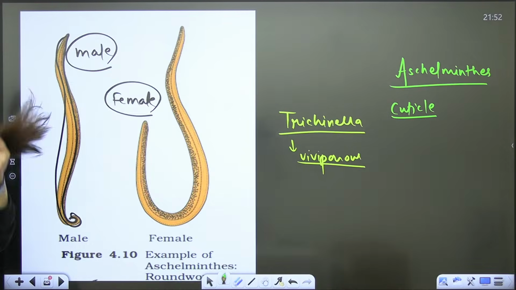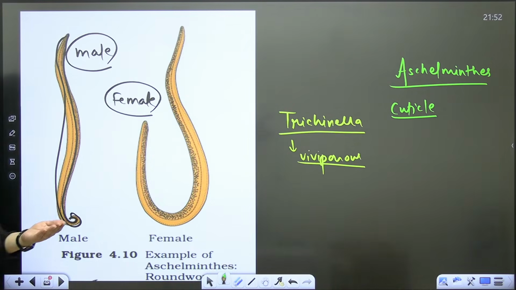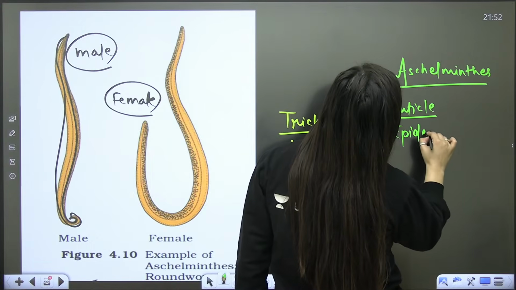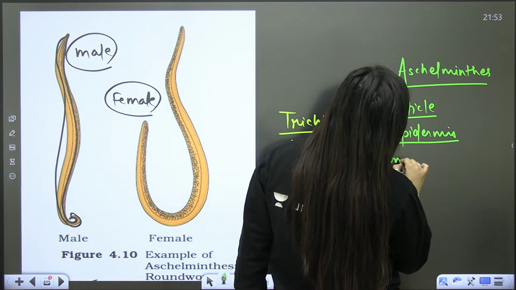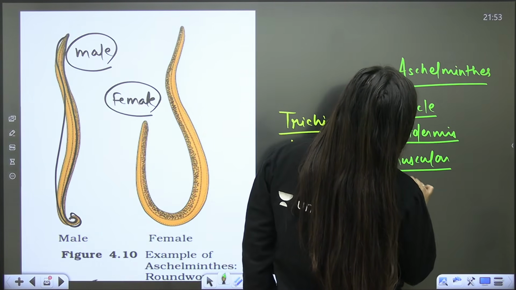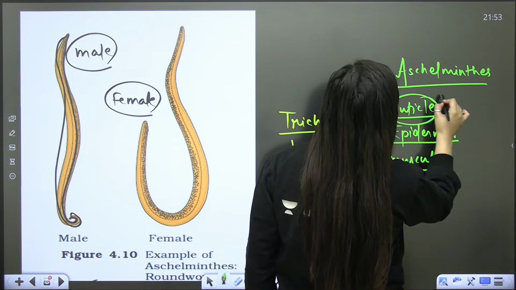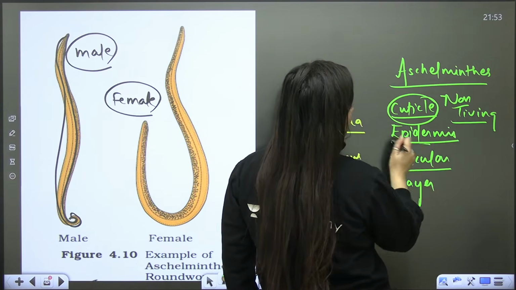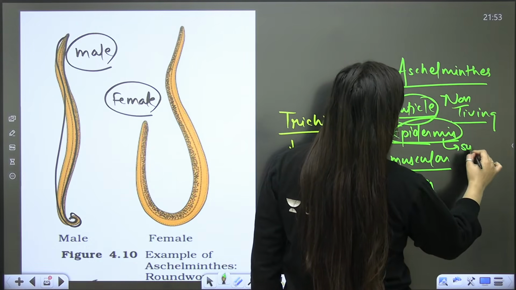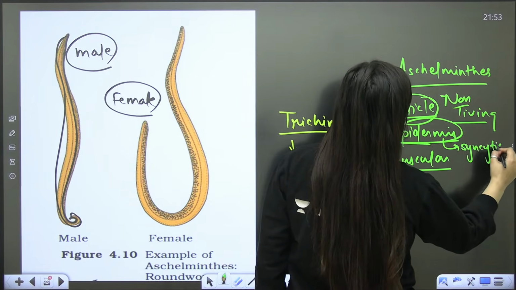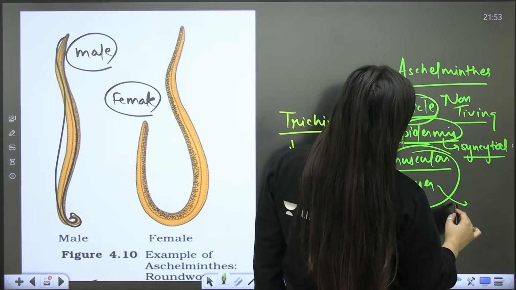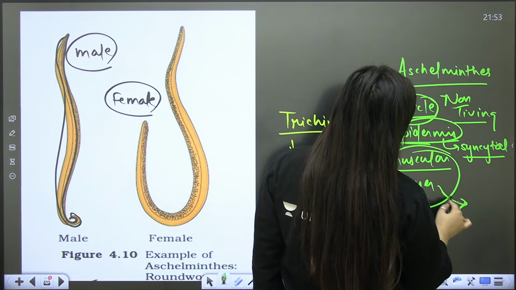The cuticle, obviously non-living, protects the organism from host enzymes. The epidermis is multinucleated, it is syncytial. And in the muscular layer, you will only see longitudinal muscle fibers.